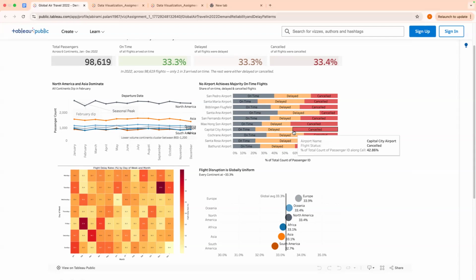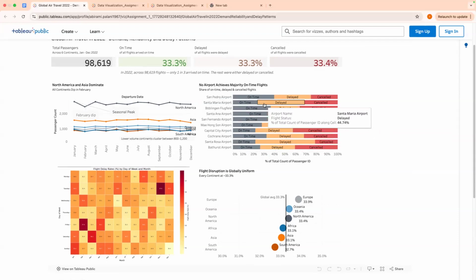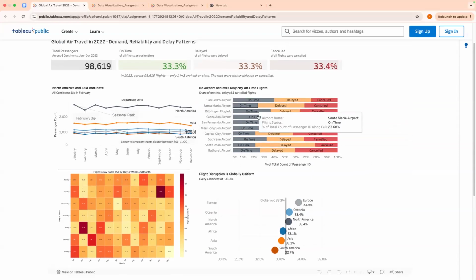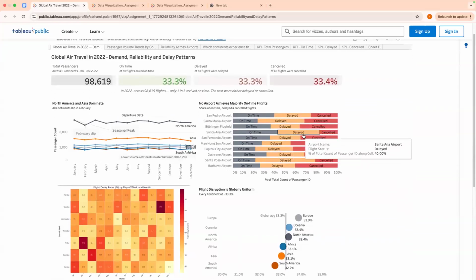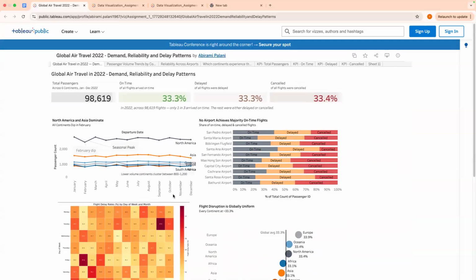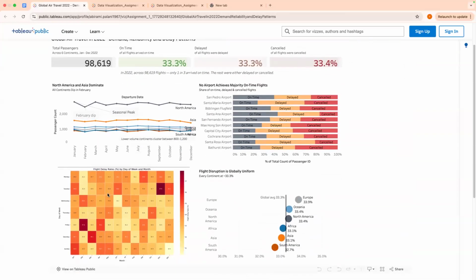Same thing would apply to the third chart. Like Zainab said, I do like the breakout of the stacked bars. It makes it somewhat easy to compare the ratios of everything status-wise across the airports. Now, what I would say about the heat map is it does seem as though there is a clear pattern, but let me see what is the darker, the delay, it looks like, is it this part?